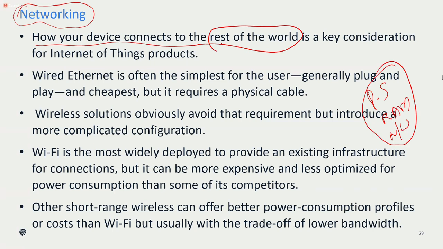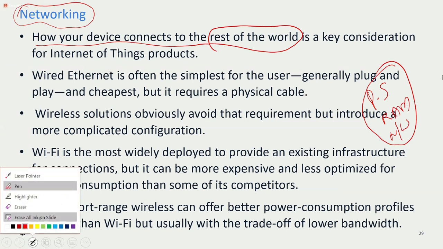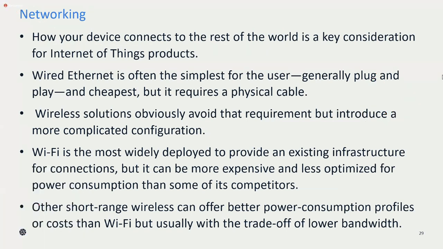Network is giving the connection between the devices, means one particular device to the internet. Yes, it has to connect, then only you can do anything. So whenever you are talking about networking, we need to see how this is going to connect to the internet or to the outside world. This is a very basic phenomenon.